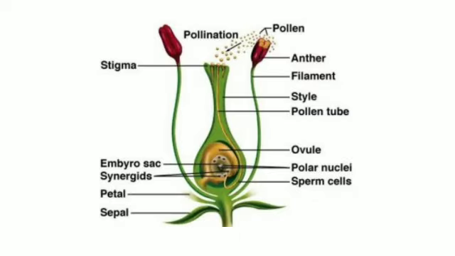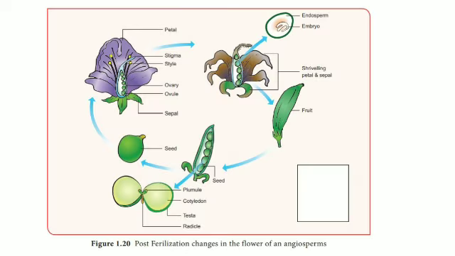Next, fertilization. The process in which the male gamete fuses with the female gamete to form a new cell, that is called a zygote. This process is called fertilization. After the fertilization, the ovary grows into fruit and the ovule develops into the seeds. The outer parts of the flower, that is petals, sepals and stamen, become dry and fall off.